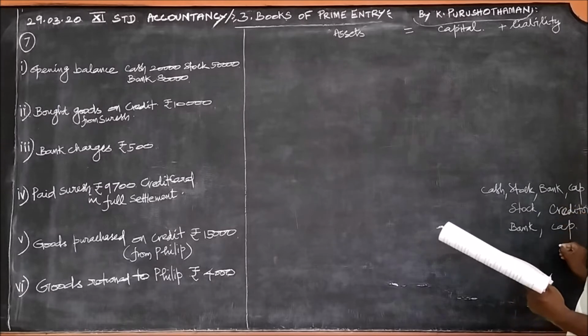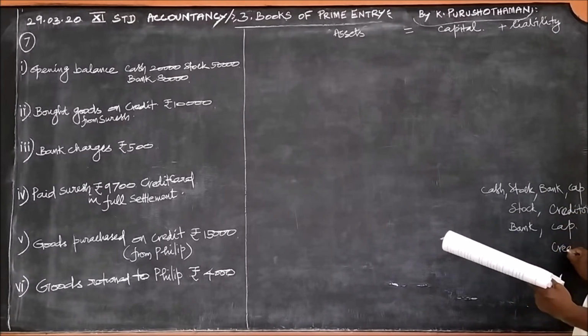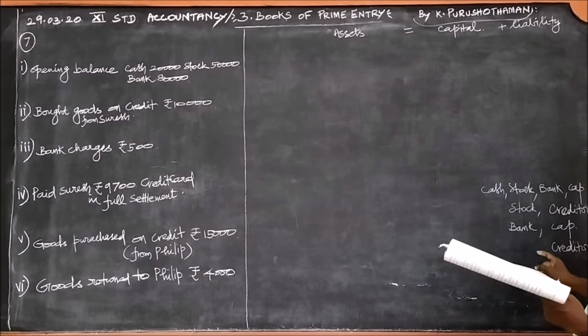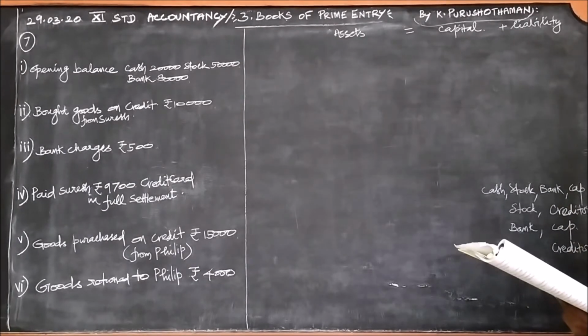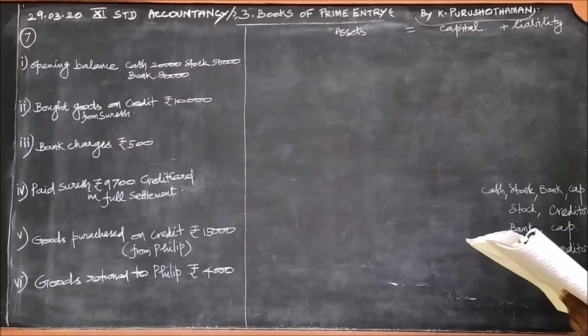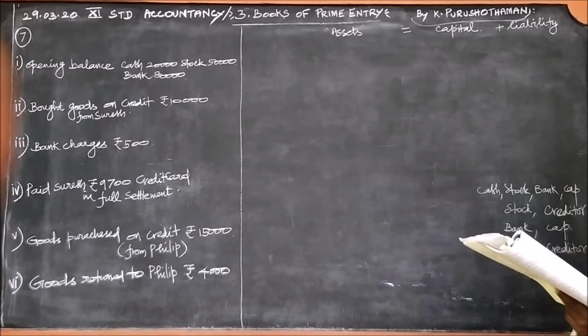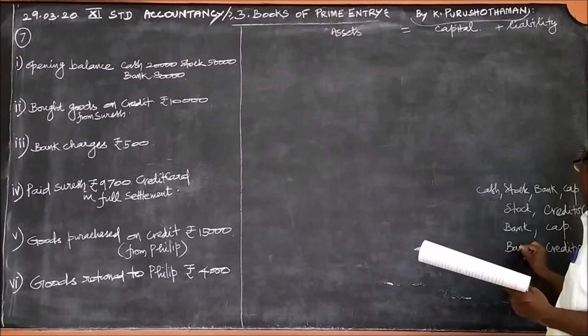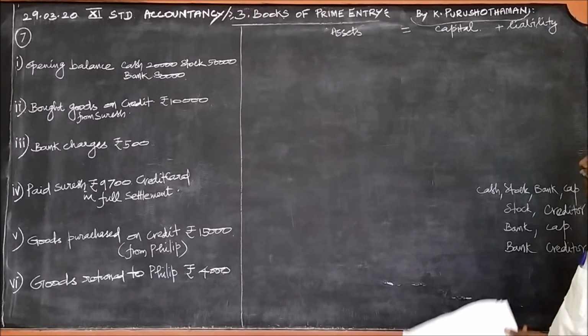Therefore, from the creditor the amount will decrease because he has been paid. And through credit card, the amount is paid from the bank, so it will reduce the bank balance.